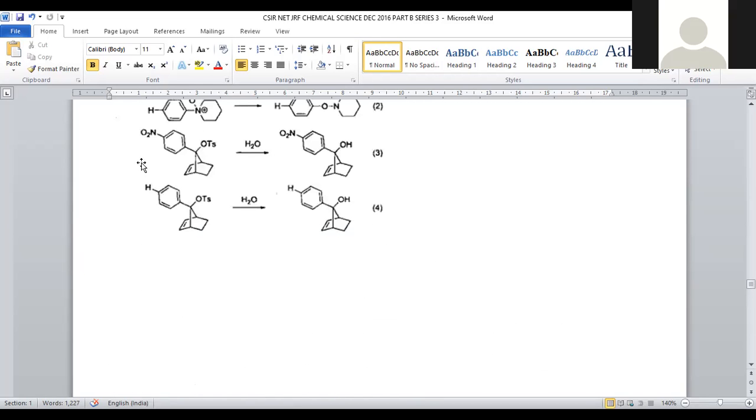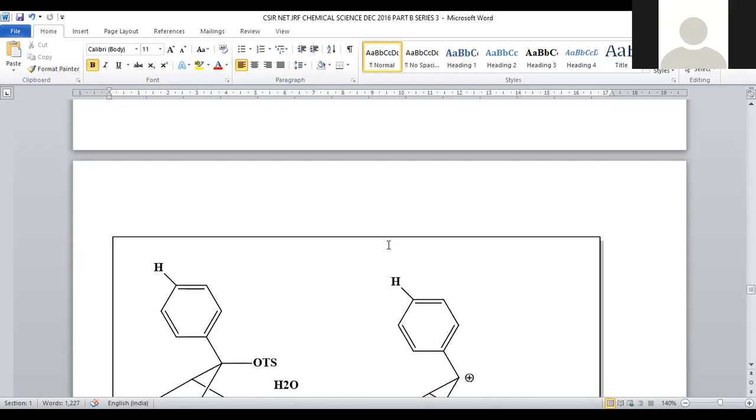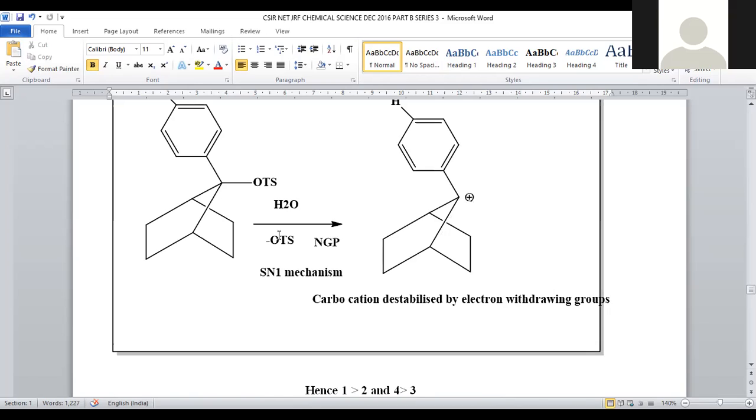And the condition in the case of the third and fourth reactions is different. What we are doing, we are completely replacing the O-tosyl group with the OH group, so that the reaction proceeds.